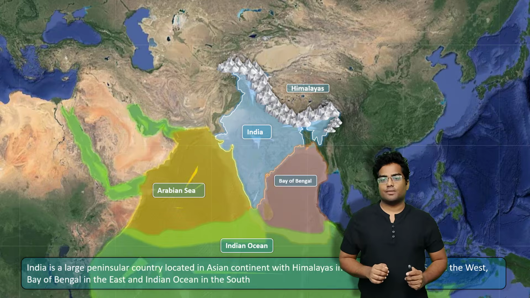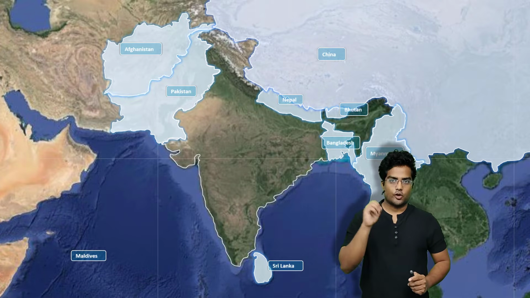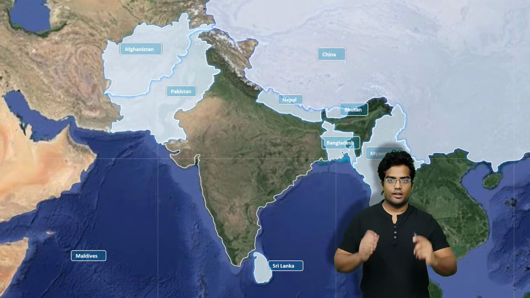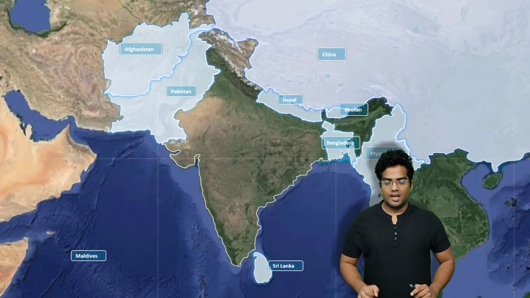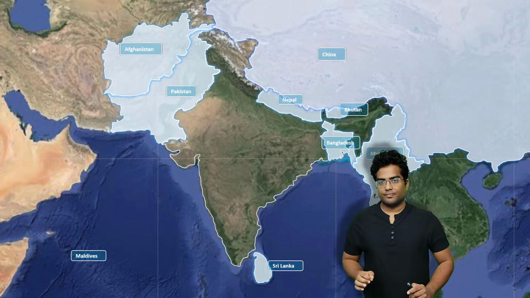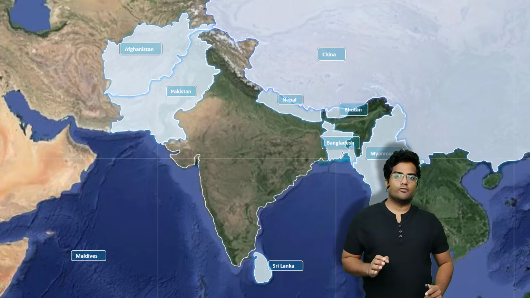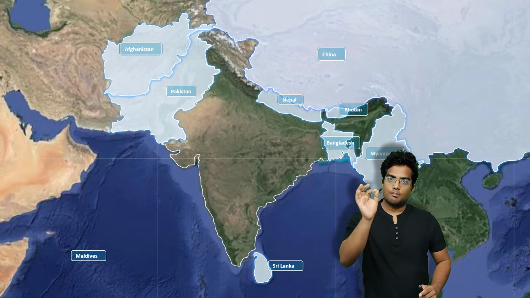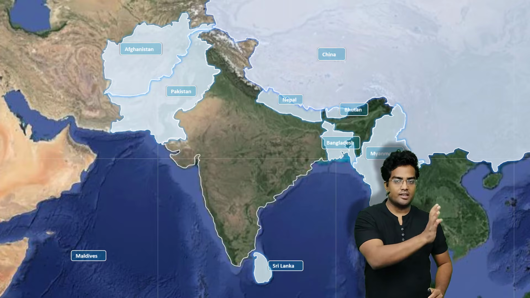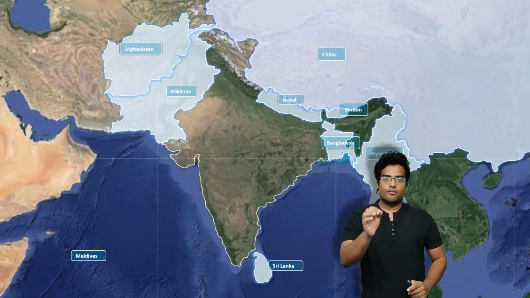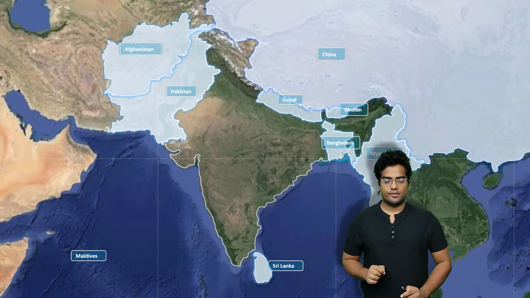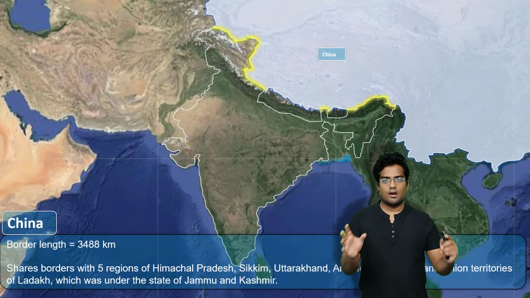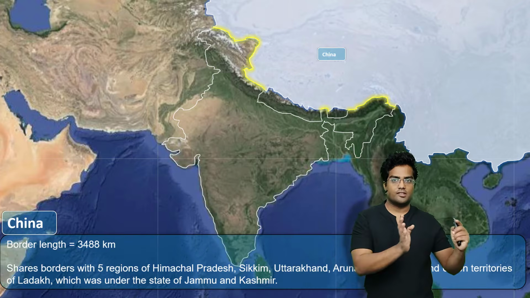So what's next? We have already understood the geographical neighbors. Let's understand the political neighbors. So these are the political neighbors. India has 9 neighbors, right? And we will understand each of these neighbors and their boundaries and the boundaries shared by our Indian states with them. We are going to start in a clockwise direction. Let's start with China. Okay, so as you can see, this is China. This is our first country that we are sharing the border with.